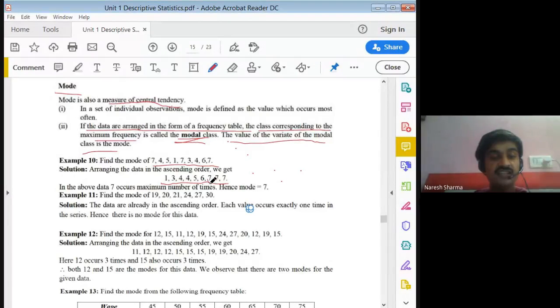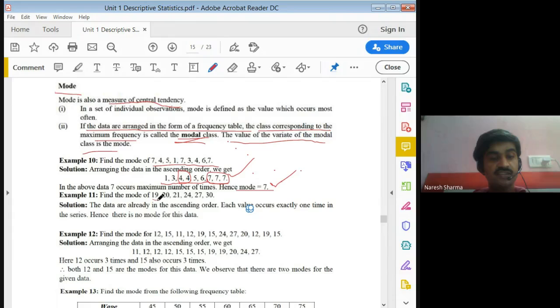Now you see the 7 is repeated 3 times, 4 is repeated 2 times, and the remaining are repeated a single time. So the maximum number of times is 3, for 7. So 7 is called the mode, because mode is the number which occurs the maximum number of times.